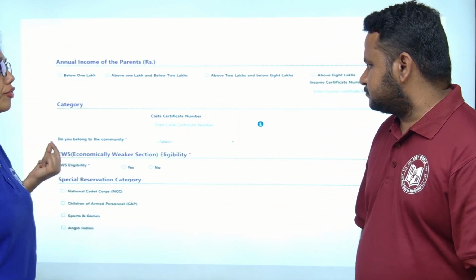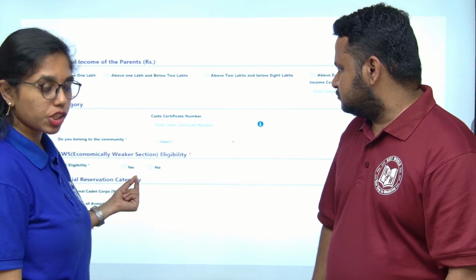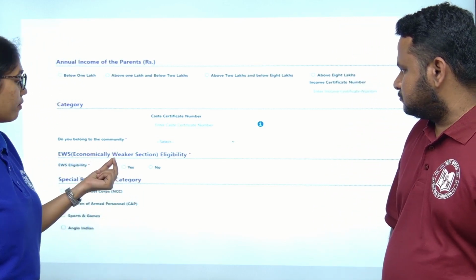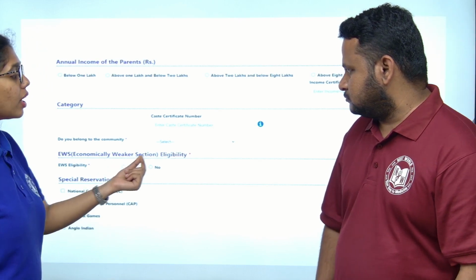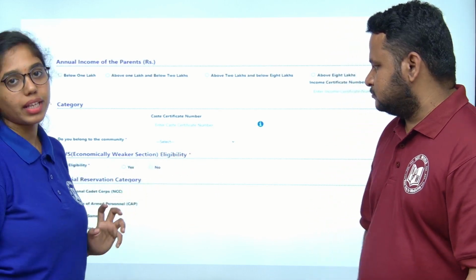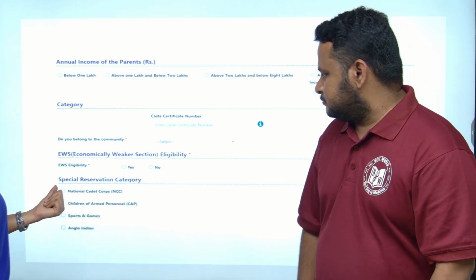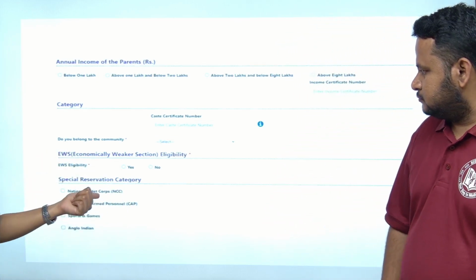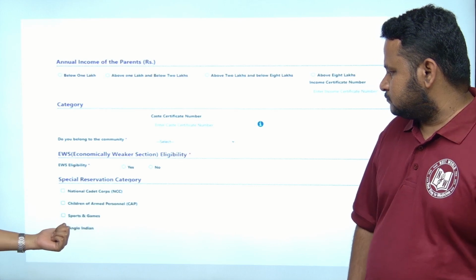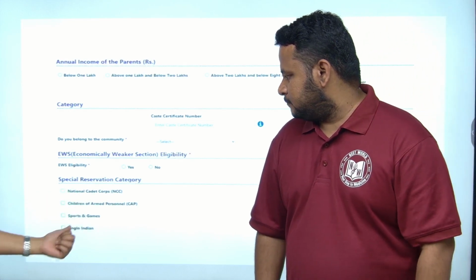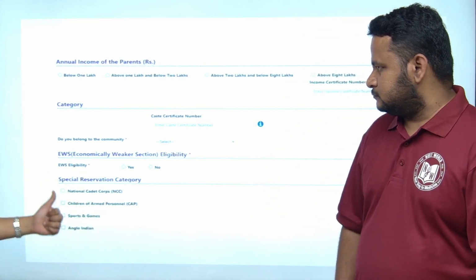Yes. And if you belong to the economically weaker section, you also have to say whether EWS eligibility is there, then you have to provide yes. And if they are asking for a certificate, you have to provide the certificate also. Then, if you have any special reservation category like NCC, CAP, Sports and Anglo-Indian, you can mark this if you have any special reservation category.